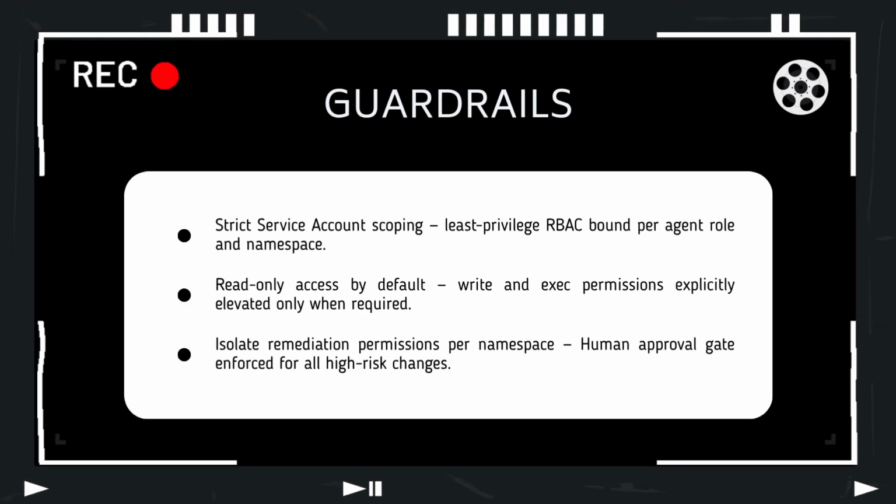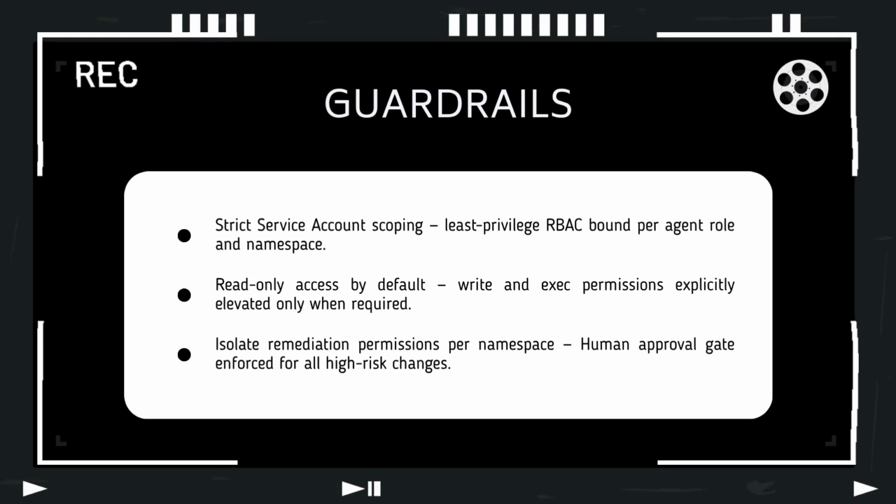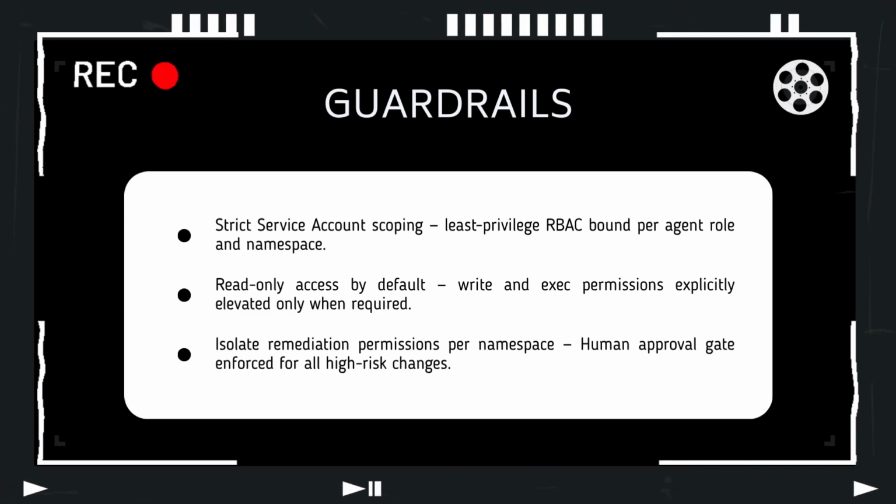We are moving from observability, which just tells a human what is broken, to actionability, where the system fixes itself. But you have to respect the blast radius. If you deploy this in your own clusters, ensure you scope your service accounts strictly. Read-only access by default, and isolate remediation permissions strictly to the namespaces the agent is responsible for.